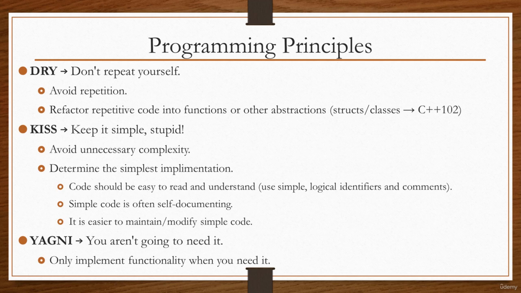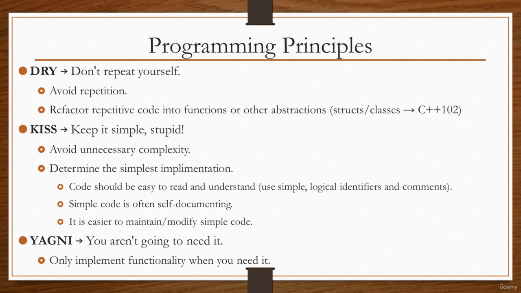The next principle I want to talk about is the KISS principle, so keep it simple, stupid. The idea with this principle is to avoid unnecessary complexity. You want to determine the simplest implementation. This is also something that I'll reiterate as we go along throughout future lessons. Basically, you want your code to be self-documenting so that it is easy to read and understand. A couple of examples of how this can be achieved is to use logical identifier names and comments. Now, identifiers can be function names, variable names, and as we'll see in C++ 102, structs and classes as well.